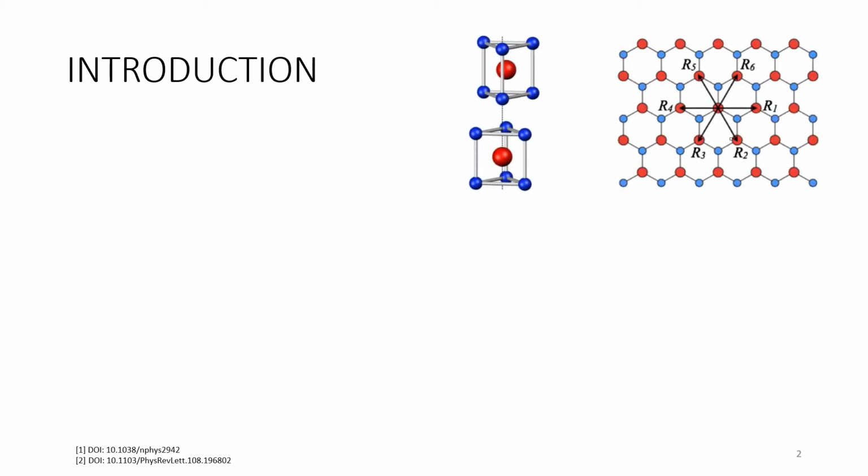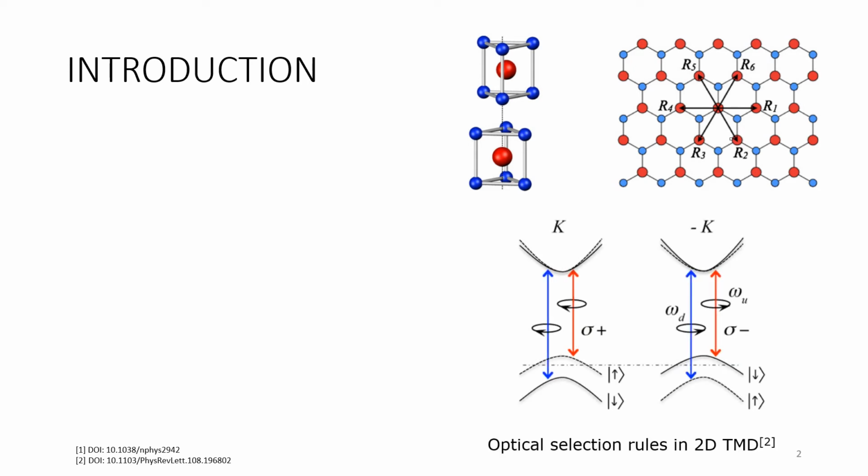2D TMDs are atomically thin semiconductors with a direct band gap at the K and K prime points in the Brillouin zone. The lack of inversion symmetry and strong spin-orbit coupling give rise to giant spin splitting in the conduction bands and valence bands of the material, as well as coupling the spin and valley degrees of freedom.